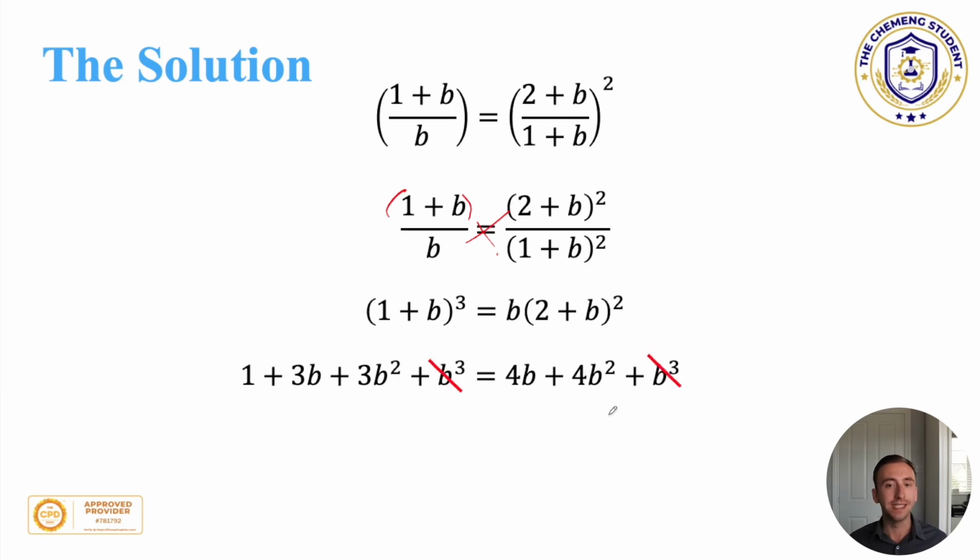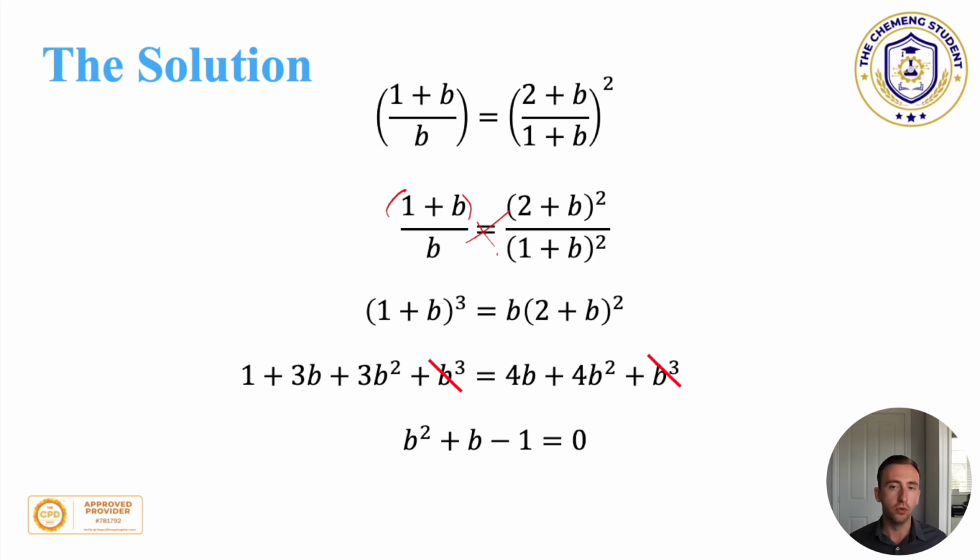Now we can start to simplify. The b cubeds disappear. And if we've got 3b squared on this side and we've got 4b squared on that side, then of course, we can cancel them out. We've got 4b on this side, 3b here, and then plus 1 on that side. So if we arrange these, we end up with b squared plus b minus 1 equals 0.